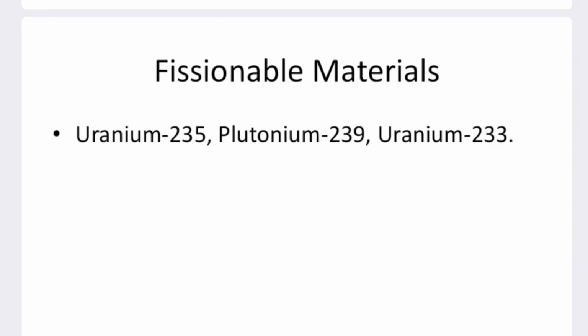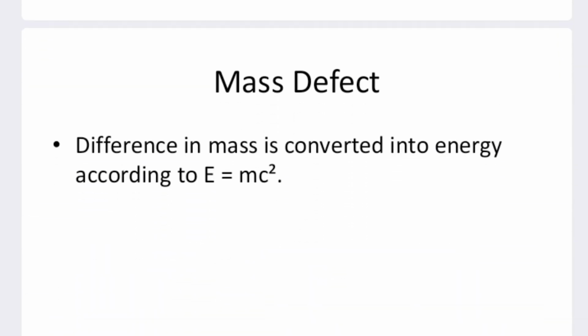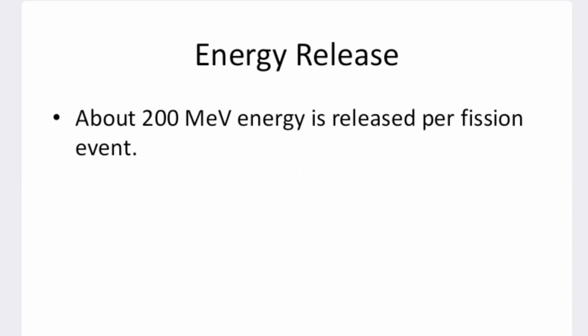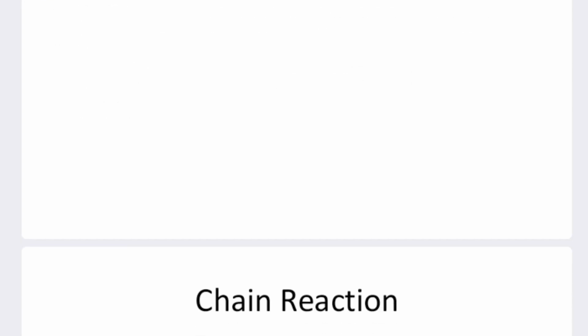The next is about fissionable materials. What are fissionable materials? Fissionable materials are those that undergo fission reactions. They are uranium 235, plutonium 239 and uranium 233. Next is about mass defect. The mass defect is the difference in mass that is converted into energy, based on the Einstein equation E equals mc squared. The energy released per fission reaction is around 200 mega electron volts.